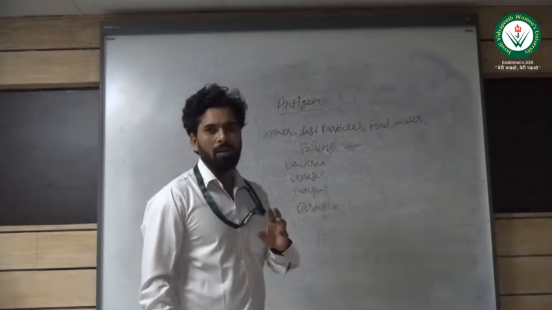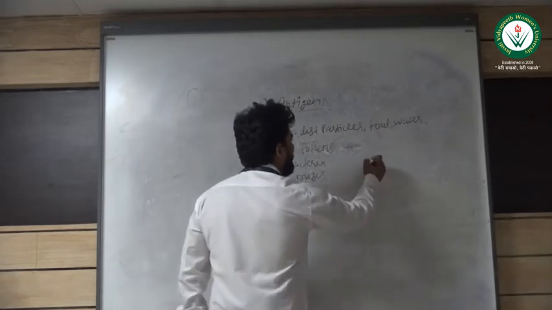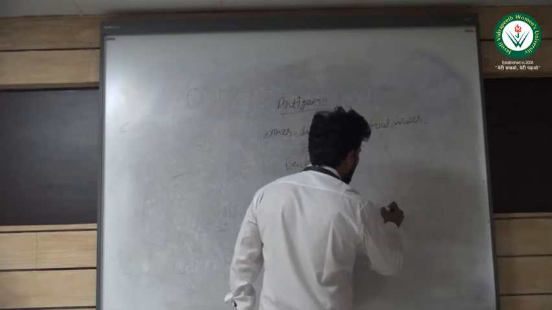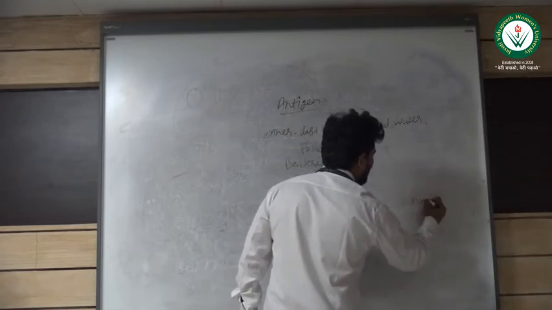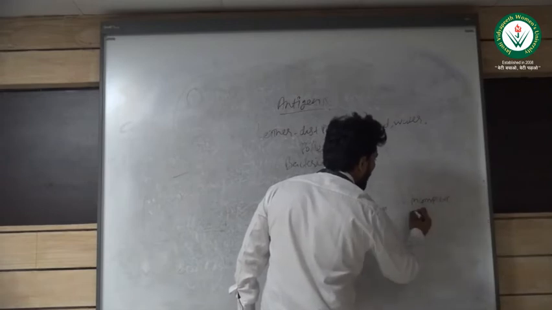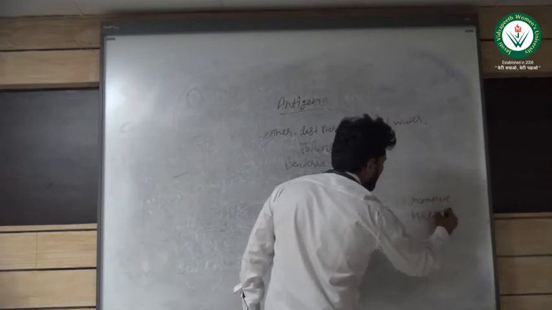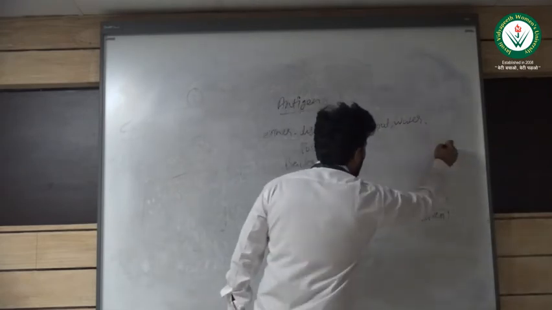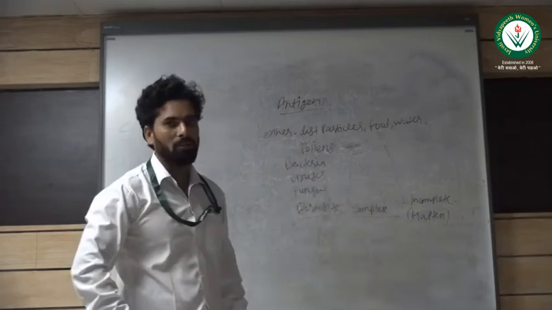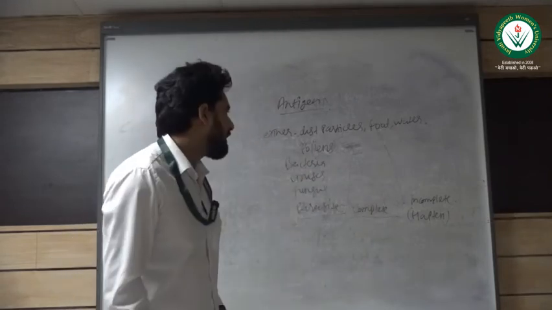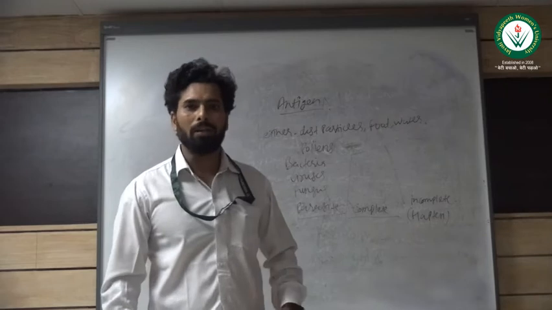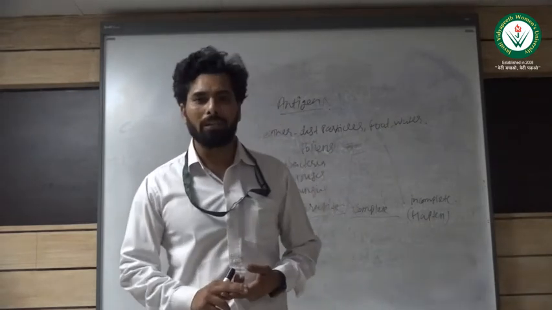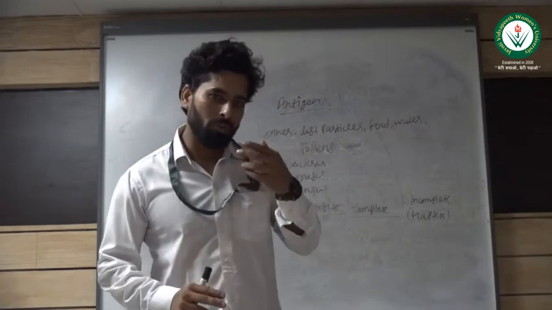There are two types of antigen: complete antigen or incomplete antigen. Students, you understand the meaning of complete and incomplete, so there is something missing in the case of incomplete. Complete antigens are those which enter into the body, provoke antibody formation, and react with the antibody specifically and in an observable manner.